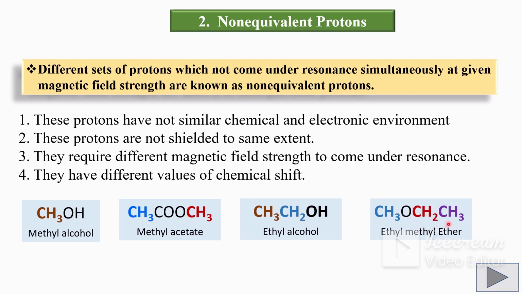In case of ethyl methyl ether also, there are three sets of protons. This methyl group proton and this methyl group proton are not equivalent as their chemical and electronic environment is different. And this is the methylene group proton. Thus, in ethyl methyl ether, there are three sets of protons and they come under resonance at different magnetic field strength. Thus, non-equivalent protons have different chemical and electronic environment. They are shielded to different extent and they do not come under resonance at the same time. Therefore, they have different values of chemical shift.